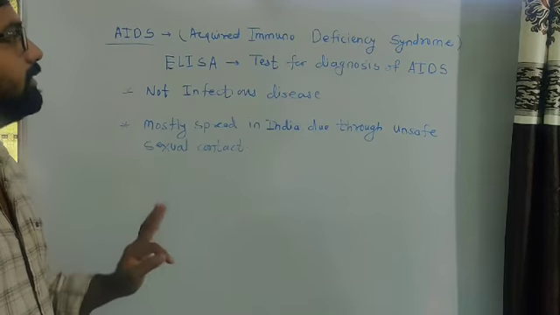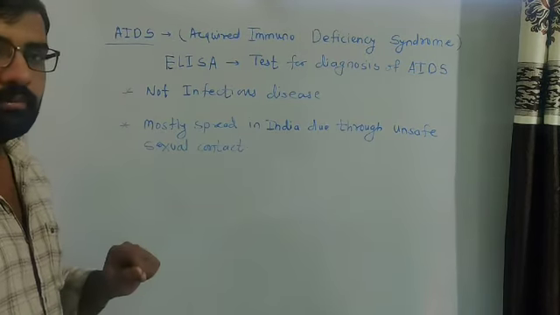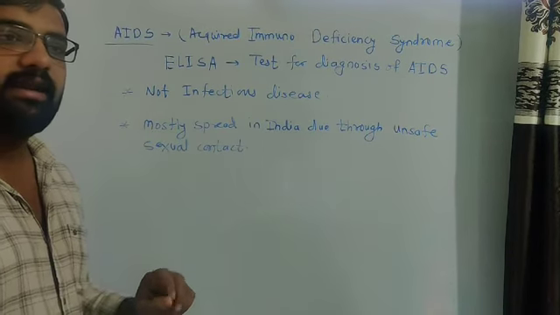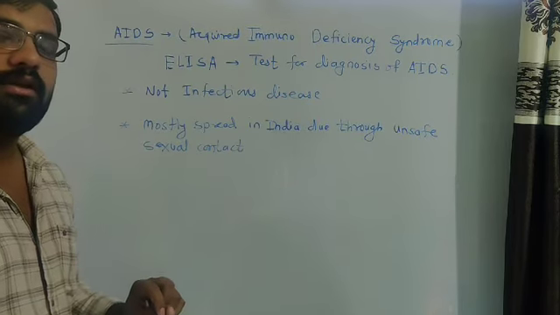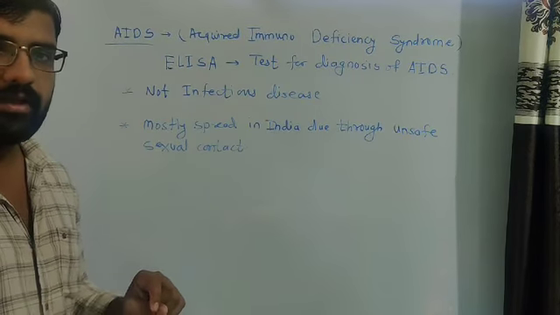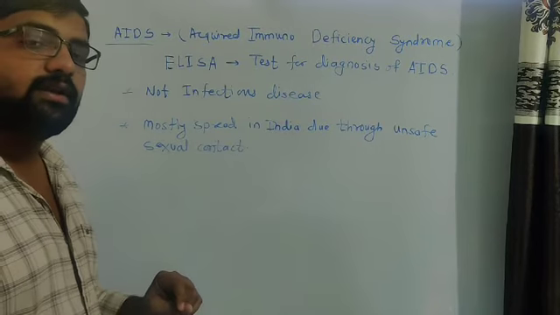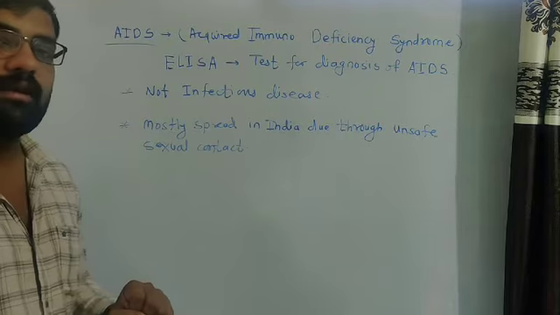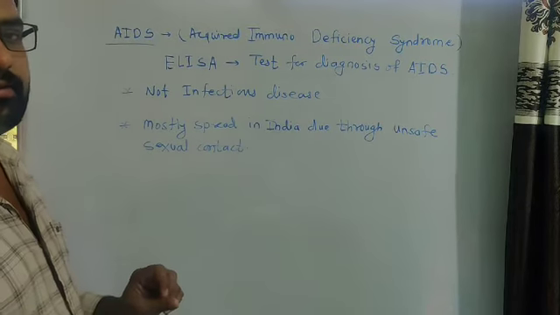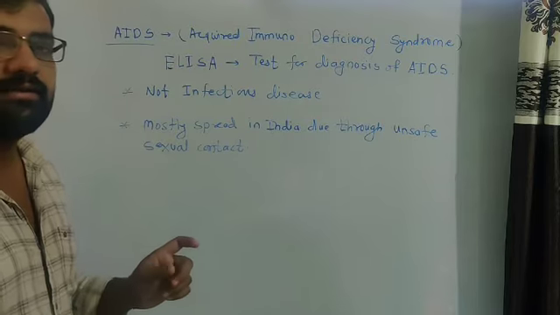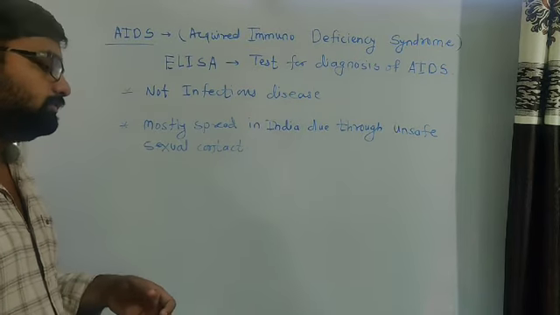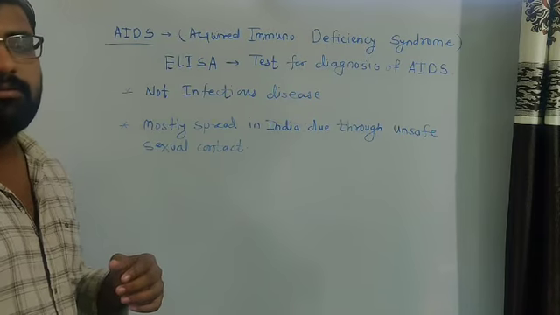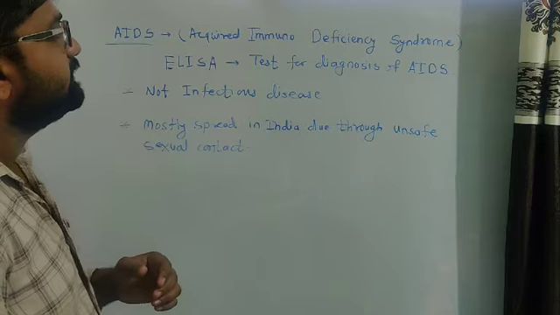This AIDS was first observed in African monkeys, and the first human case was found in America, in the 80s to 90s decade. Now in India this disease is spread very broadly, and many people are affected by it.